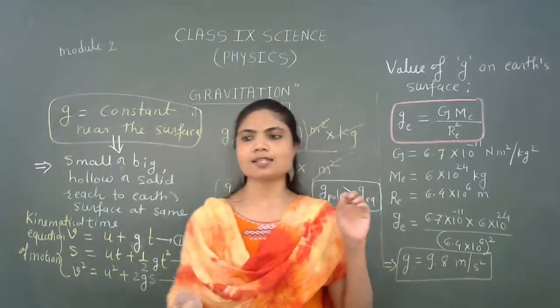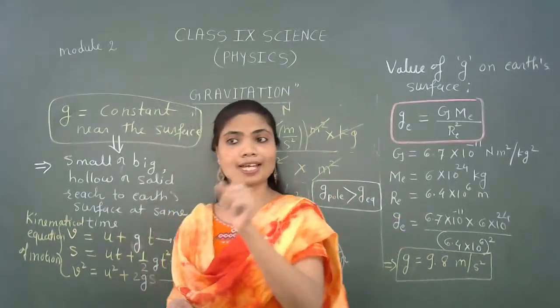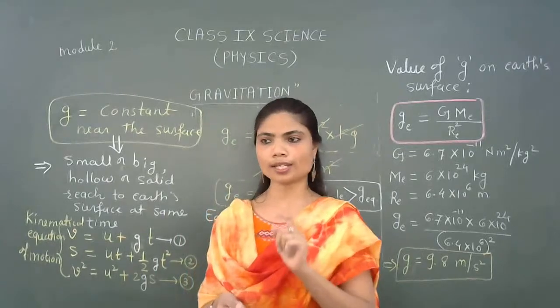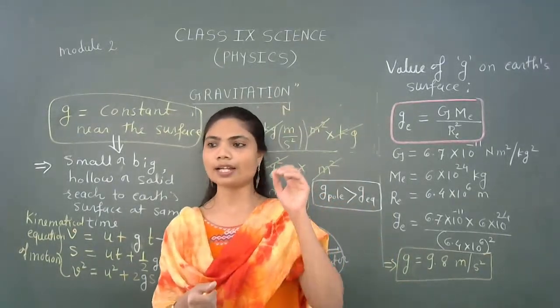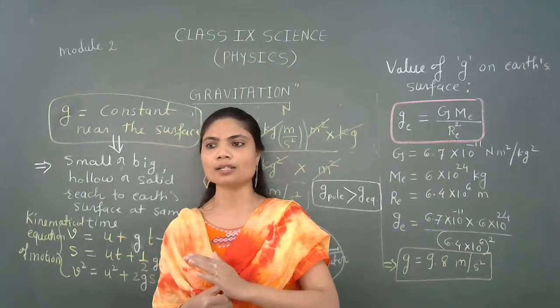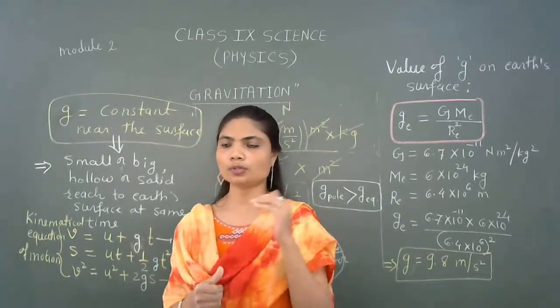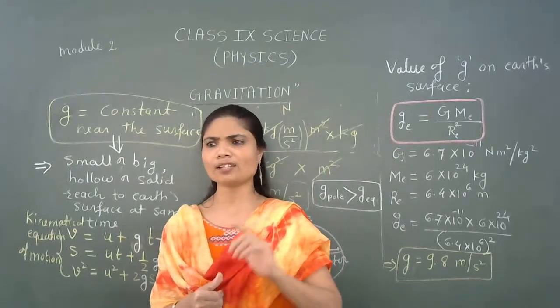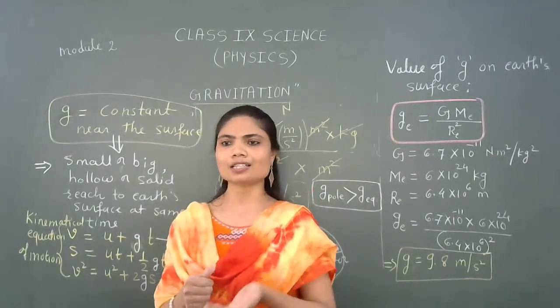On Earth, it is 9.8 with the unit meter per second square. You can calculate yourself for more. Okay, in the next class, I will ask you the value of g on the Moon. Okay, and you will try to find the difference between mass and weight. So today we are again left with one topic, the difference between, or the meaning of, mass and weight. So in the next class we will do that.